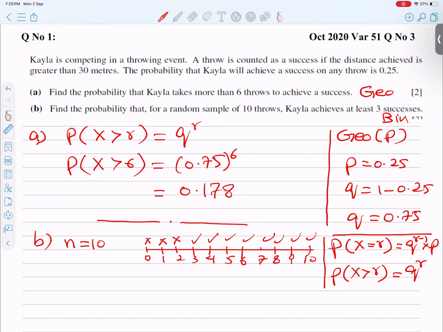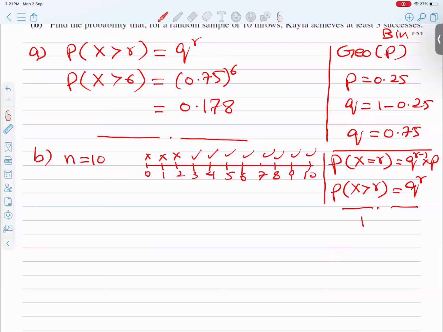So students, what is the technique? I have 2 choices. Choice number 1 is to apply the binomial formula so many times. Let me write the binomial formula here: B(n, p), where B is the symbol of binomial, n is total trials, and p stands for probability of favor, that is 0.25. The formula is nCr q to the power n minus r, p to the power r. But using this formula so many times is very hard. The sum of all events is 1, so our plan is 1 minus.